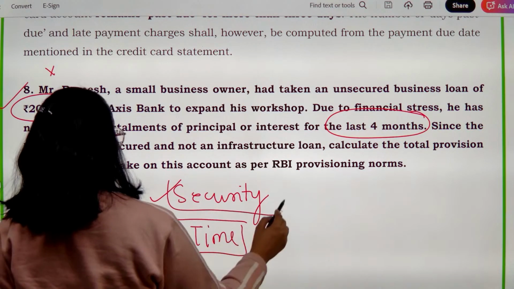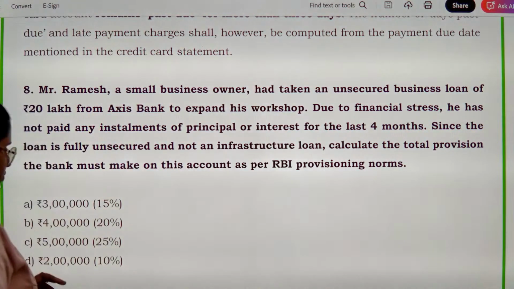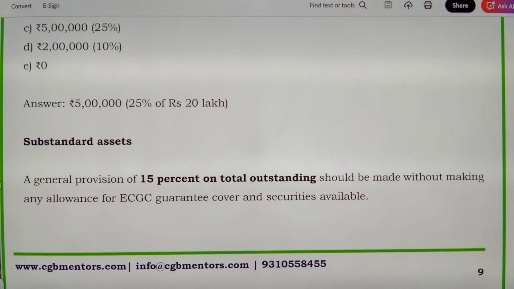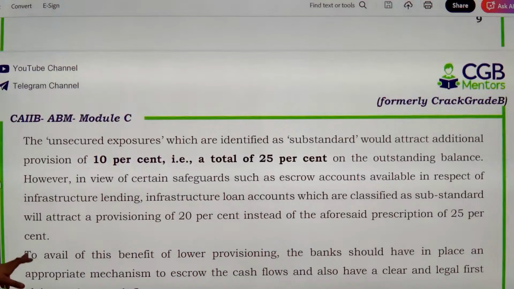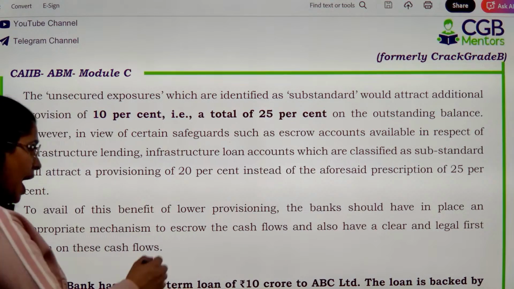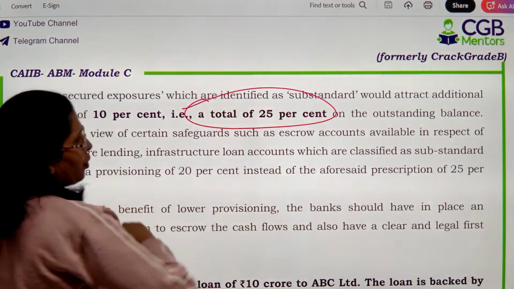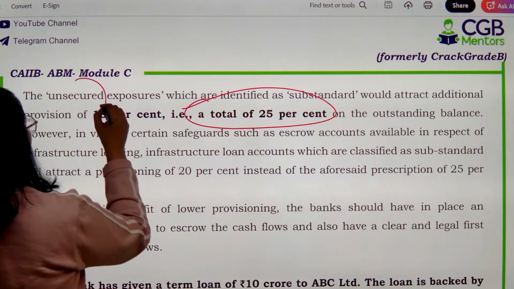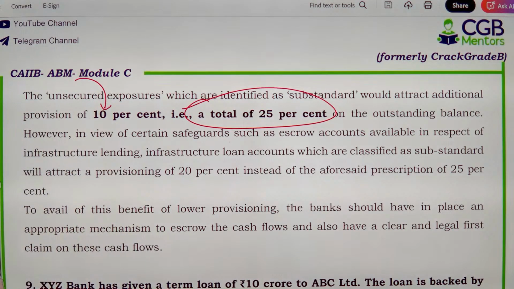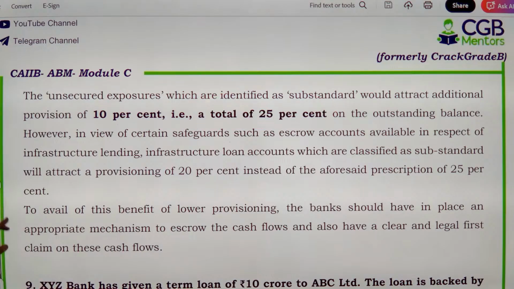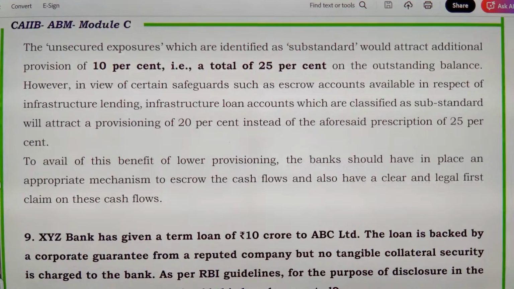ये दो चीजें मेरे लिए जरूरी हैं, right? So substandard asset, a general provision of 15% should be made without making any allowances. Normally the unsecured portions which are identified as substandard will have an additional 10% provision, that is total 25%. Why an additional 10%? Because of its unsecured nature. There is no availability of collateral. किसी भी तरीके की collateral की availability नहीं है, right? So that is why we will charge it.